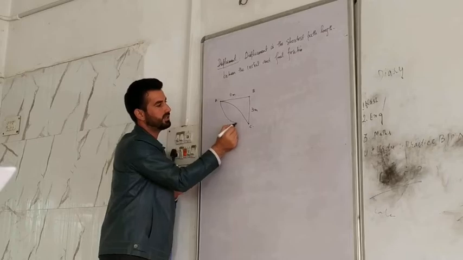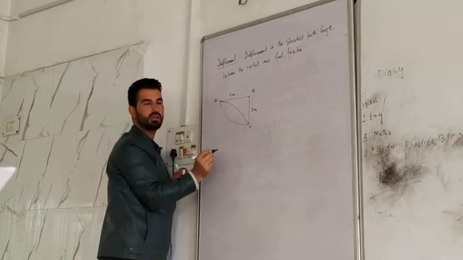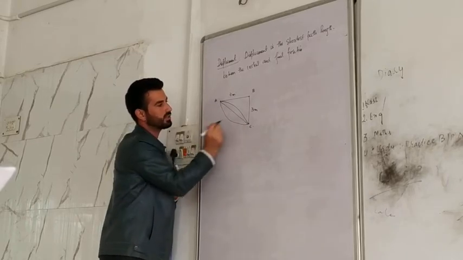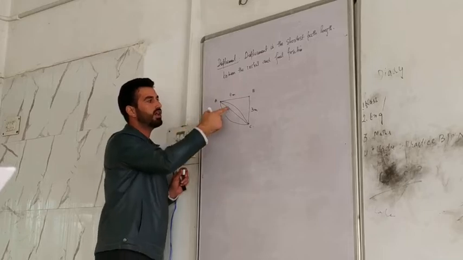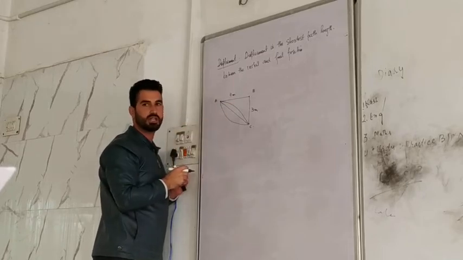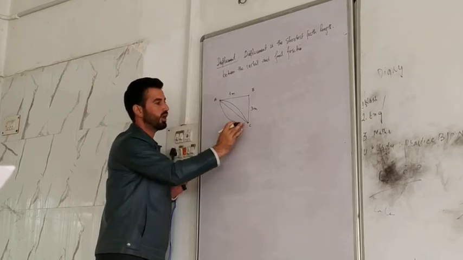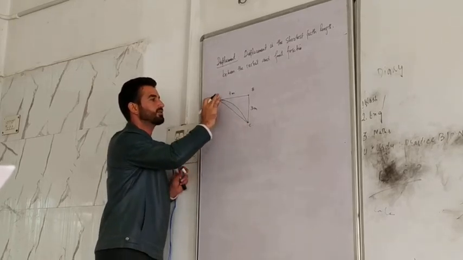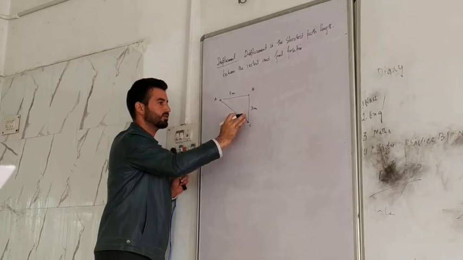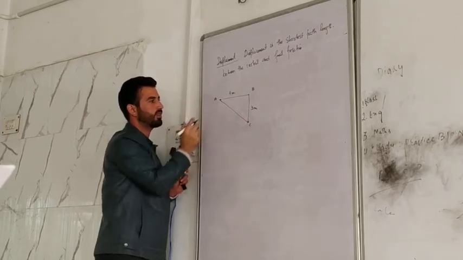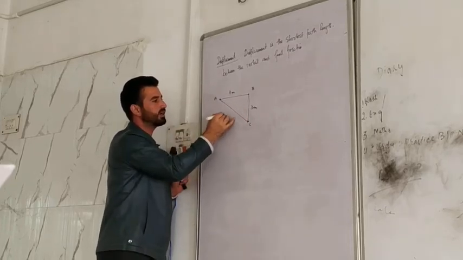Now this shortest distance may be like this. It may be like this. I have to reach from A to C. And it may be like this. Now you have to consider which one of these paths is the shortest. The shortest is always the straight path. So you have to nullify these other two paths. So the shortest path is this, then you will calculate this. For example, technically it's 5 meter.